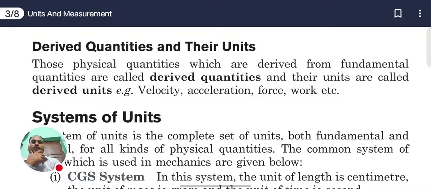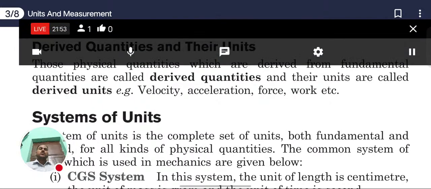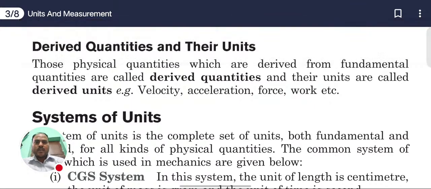Now tell me how many fundamental quantities we have. We have 7: length, time, mass, temperature, amount of substance, luminous intensity, and electric current. These are the fundamental units, or fundamental quantities.